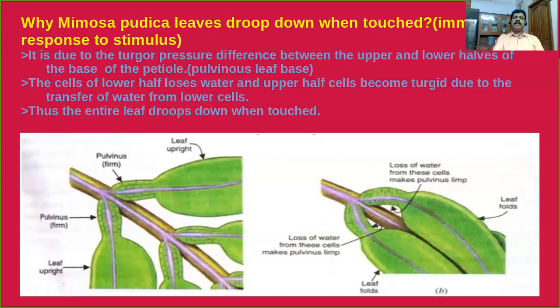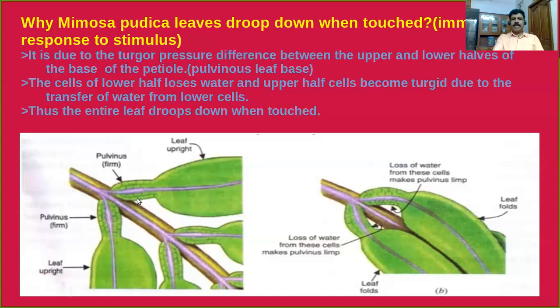Here you can see the pulvinous leaf base has two regions, the upper part and the lower part. So this process occurs because of the turgor pressure difference between the upper and the lower half of the base of the petiole. This is the upper half and this is the lower half.